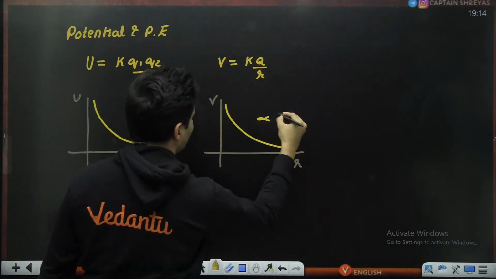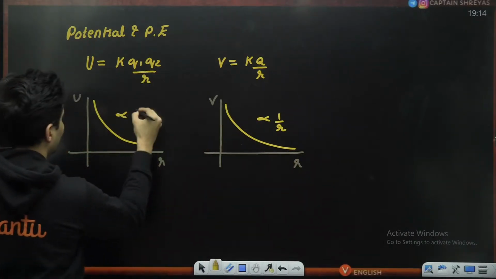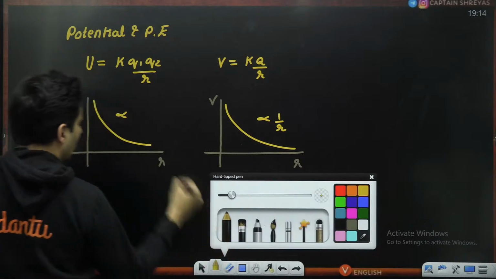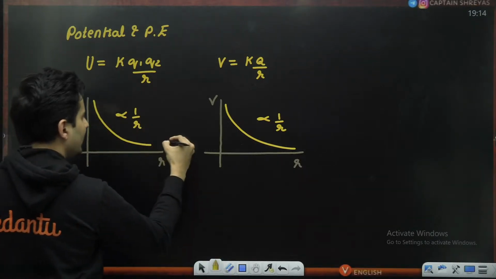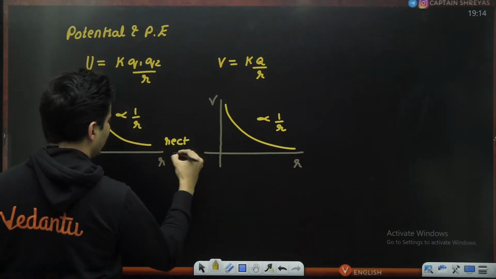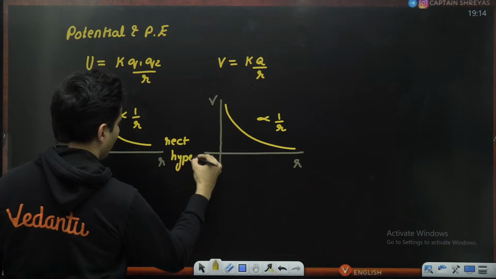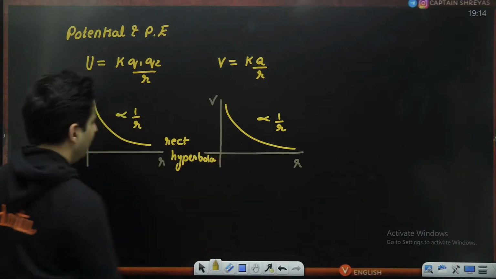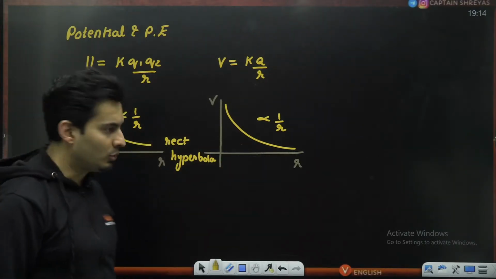This is inversely proportional to R, so they are rectangular hyperbolas. Rectangular hyperbola when it is 1 by r proportional.